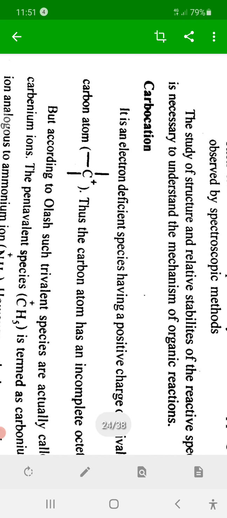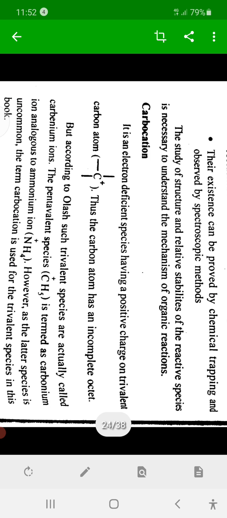First, we discuss carbocation, which is also known as carbonium ion. See here the spelling: carbocation, or carbonium, carbonium ion. This carbocation or carbonium ion is a trivalent carbon having positive charge.